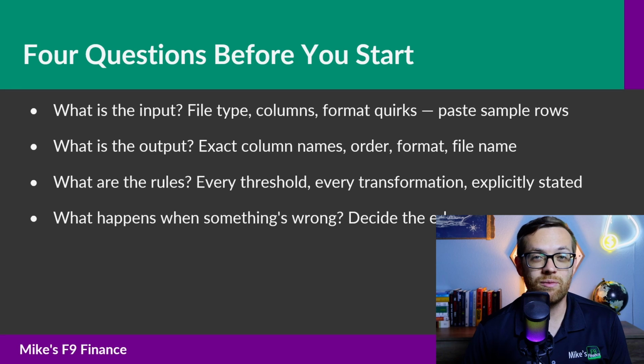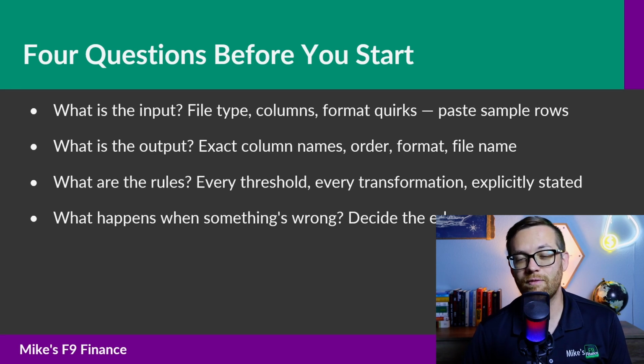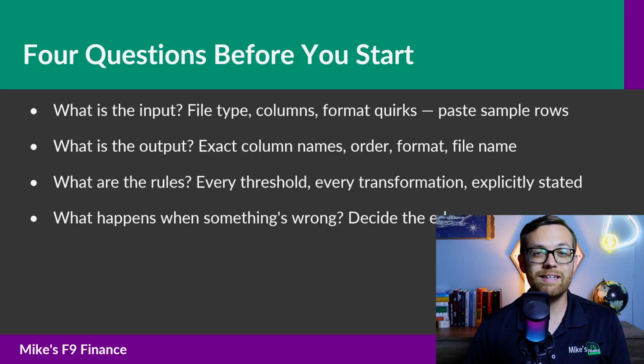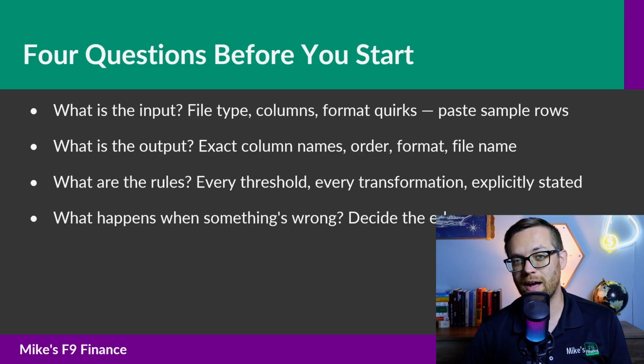If the file is supposed to have a header row but sometimes doesn't, say that. If amounts sometimes have dollar signs and sometimes don't, say that. If possible, paste a sample of the actual data into your prompt. Showing 5 rows of real data is always faster than describing the structure for 10 minutes.